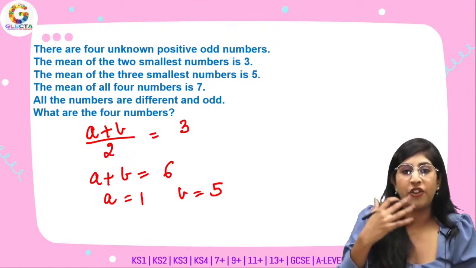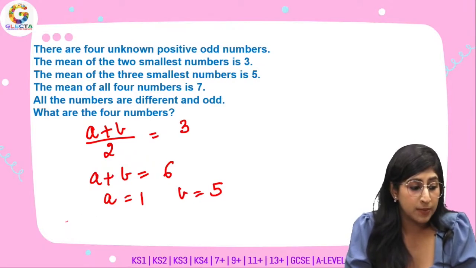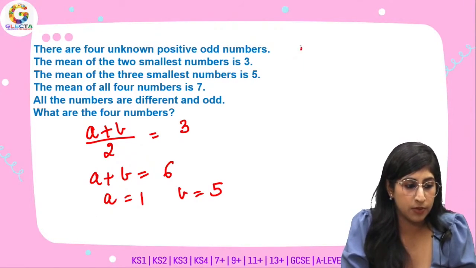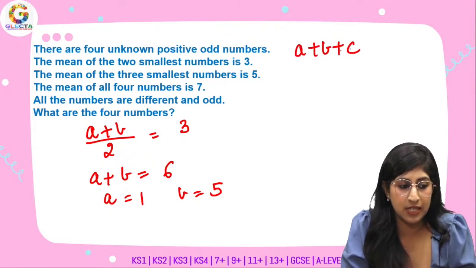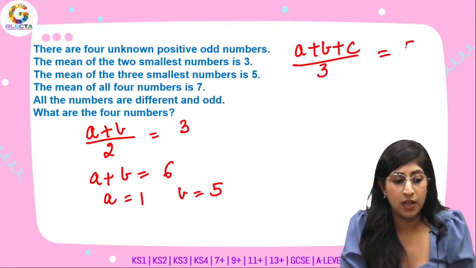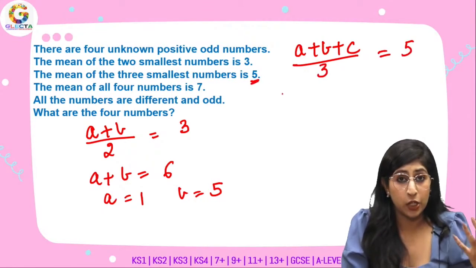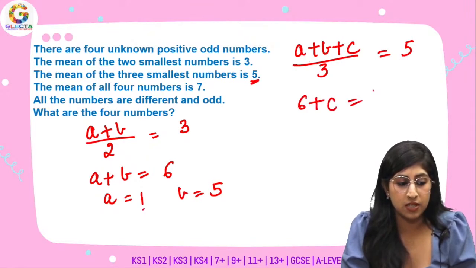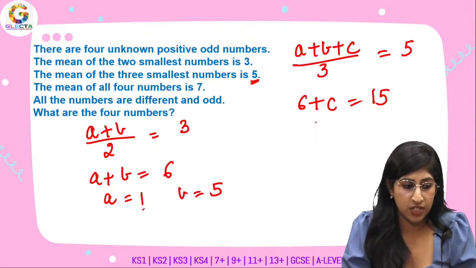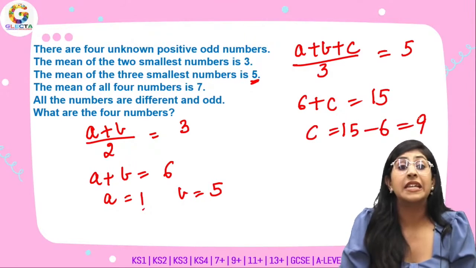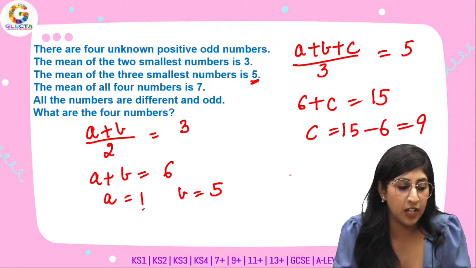So one number could be 5 and one number could be 1. Similarly, for the mean of the 3 smallest numbers, a plus b plus c, divided by, since I'm taking 3 numbers, divide them by 3, this is equal to 5. I already have the values of a and b, so 6 plus c, that is 5 times 3, 15. So c equals 15 minus 6, which is 9. In a similar way, you can calculate the value of d.